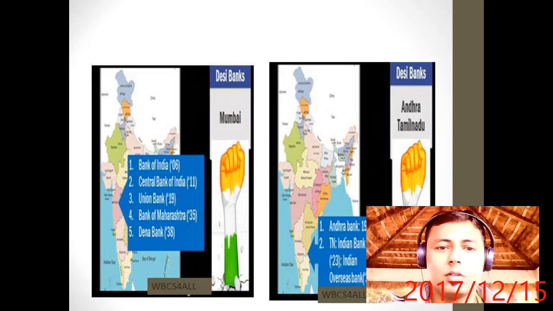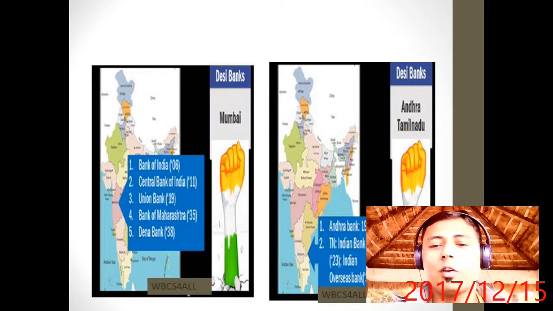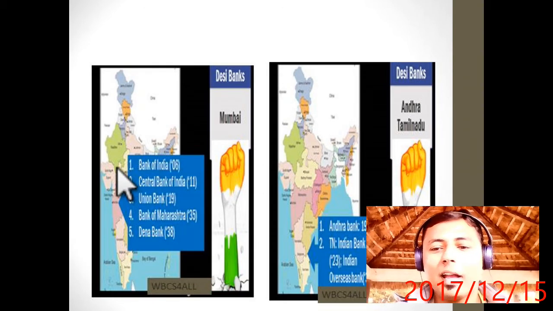But if you are not preparing for a banking examination, you can skip this. The headquarters you will know, because it is the bank of that particular region, so the headquarters must be in that region. Now let's move ahead. Now come to the Bank of Mumbai region. Now the Bank of India